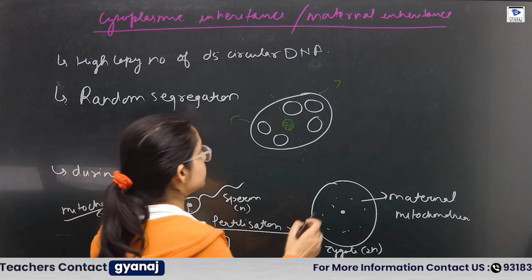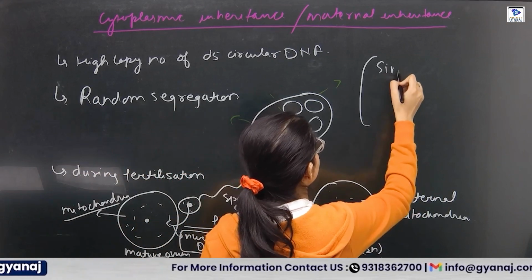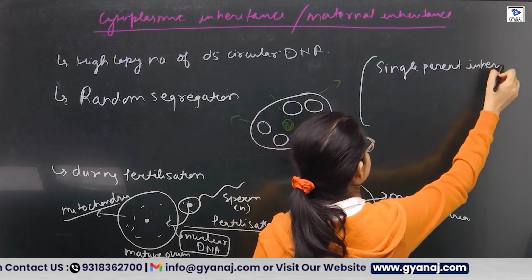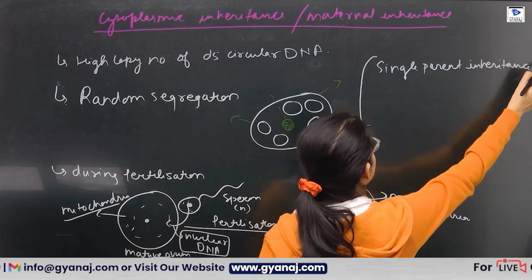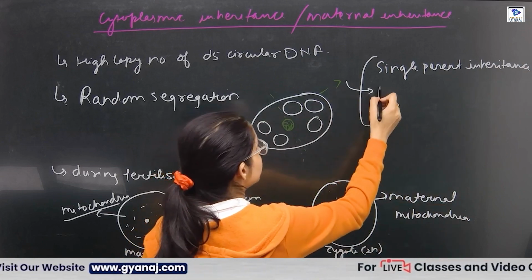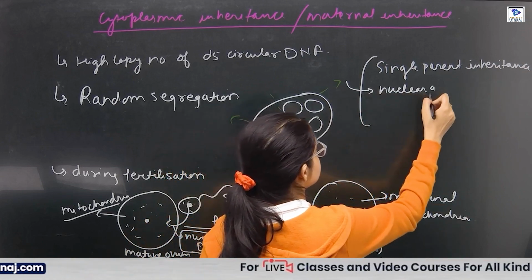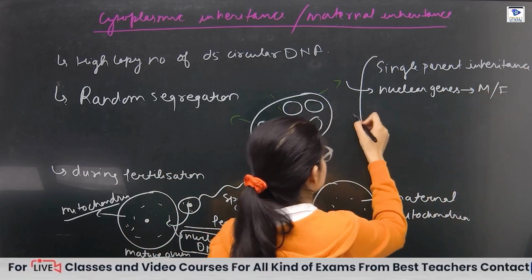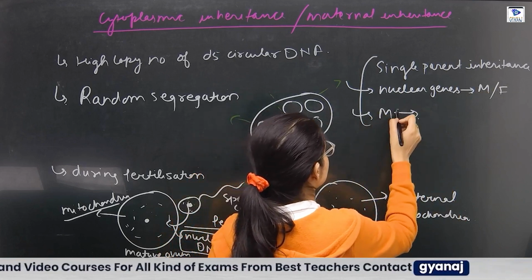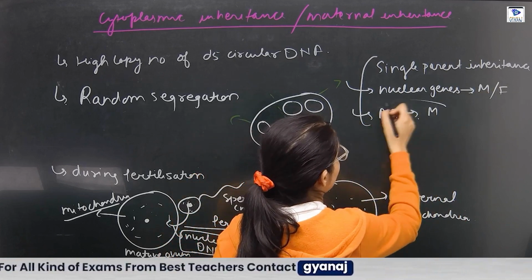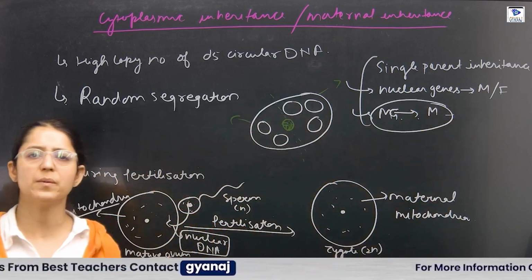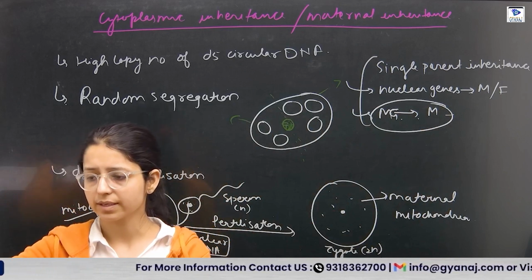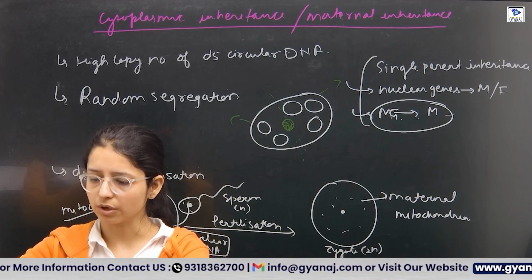And this mitochondrial inheritance is a single parent inheritance. How? Because the nuclear genes will come from both mother and father. But the mitochondrial genes only come from the mother, not from the father. So this is a very important topic, in graduation as well as post graduation. So this is all about the mitochondria.